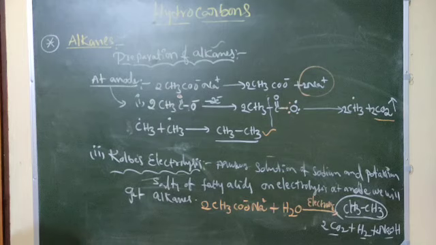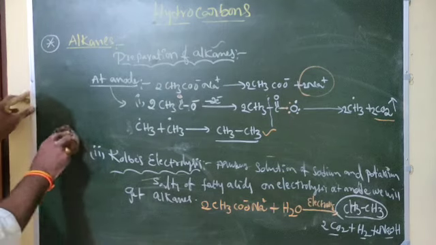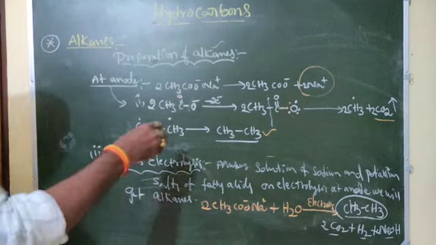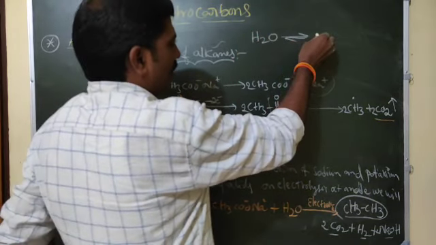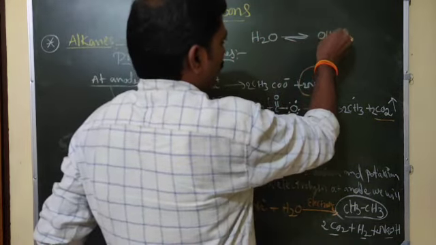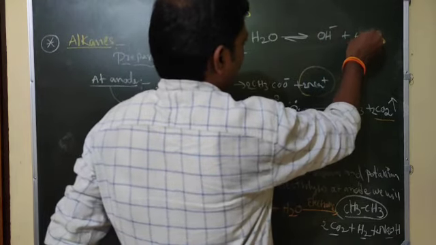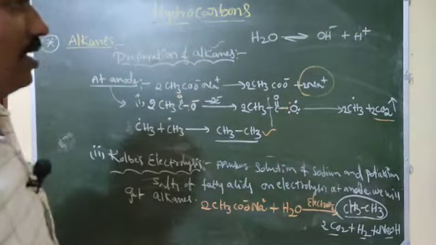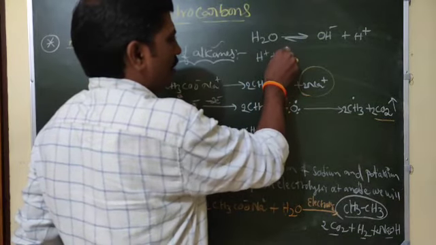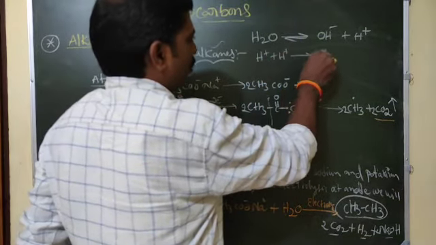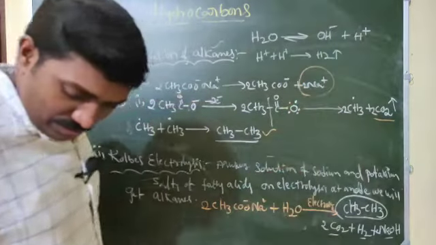Now at the cathode, H2O is there, and that H2O dissociates into OH⁻ plus H⁺. Now H2 gas will be formed.